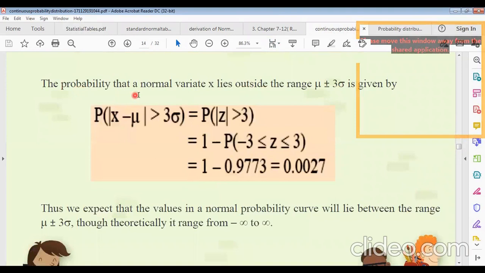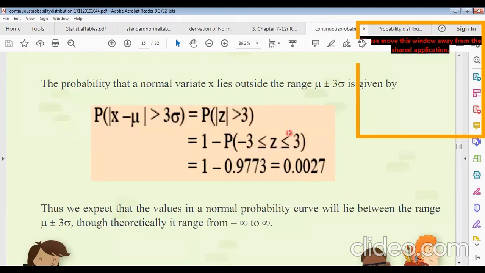Now the probability that a normal variate x lies outside the range mu plus minus 3 sigma. Okay, outside the range is given by, suppose, probability of |x minus mu| greater than 3 sigma. That means the absolute value of z will be greater than 3. That means z lies outside -3 to +3.